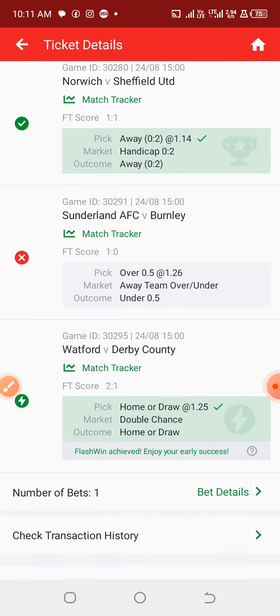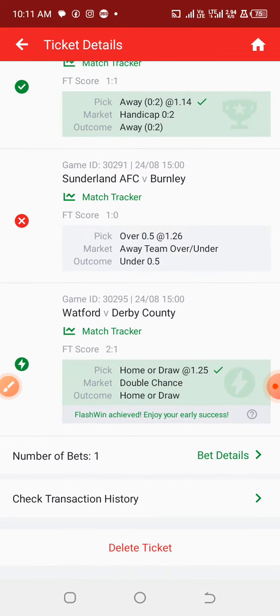Let me say the percentage of uncertainty in sports betting. The match between Sunderland and Burnley ended up 1-0 with Sunderland winning the game, but I was actually expecting Burnley to have at least a goal, because checking their last two games they scored more than 3 goals in just a match.